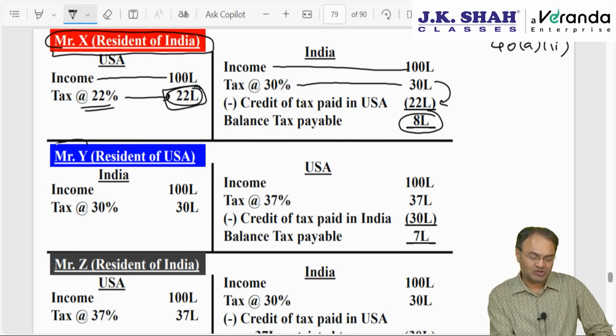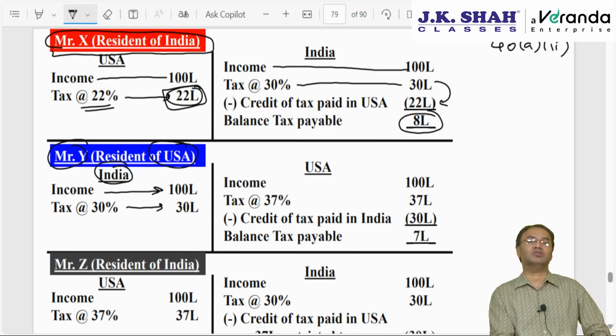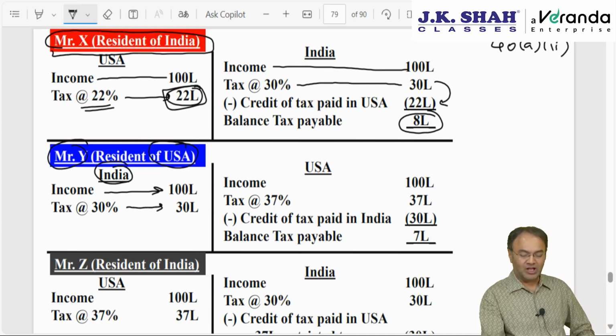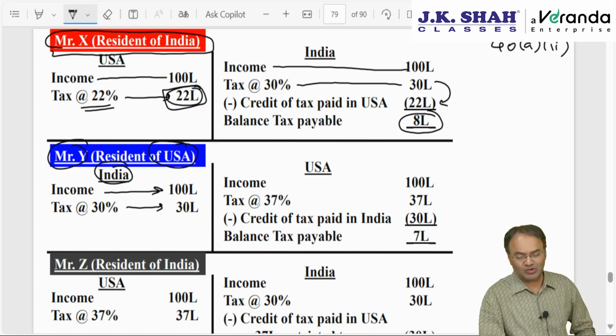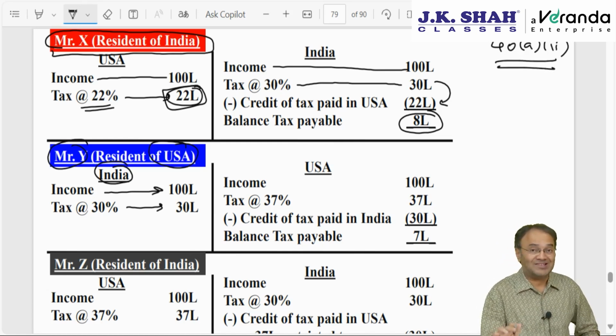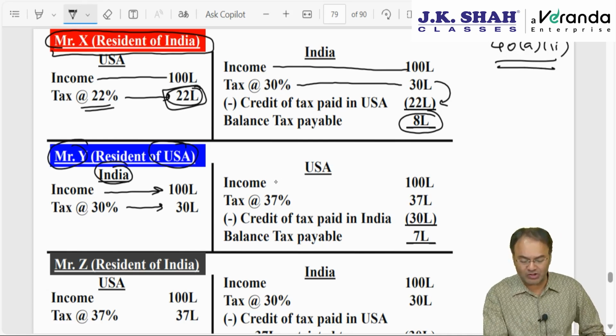Reverse order, Mr. Y is a resident of USA. He comes to India and earns income of 100 lakhs. In India, tax rate is 30%. At 30%, tax works out to be 30 lakh rupees. Then he goes back to USA. He would have been left with 70 lakh rupees, so he could have repatriated back to USA only 70 lakh. But in USA also, just like income tax, taxes paid on income are not allowed as a deduction world over. So USA will also consider income to be 100 lakh and not 70 lakh.